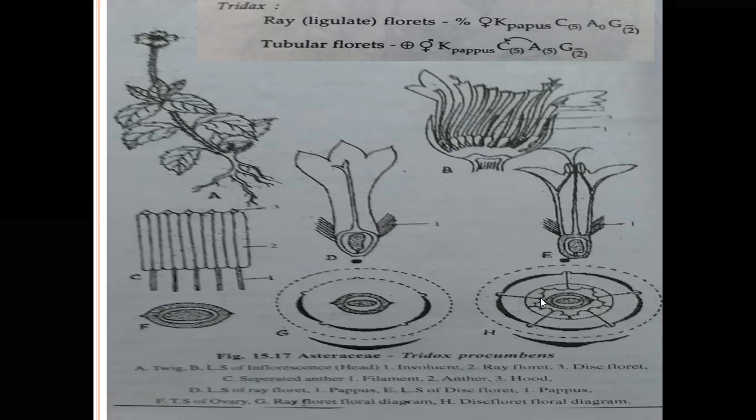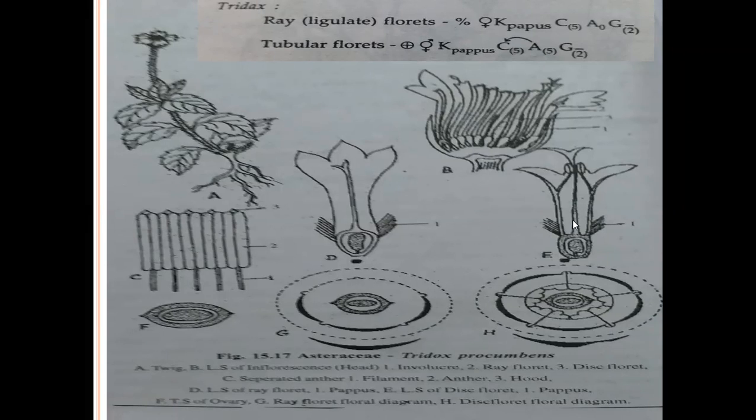Coming to the ovary, or gynoecium. In the ray flower, anthers are absent; it belongs to only the female flower. Coming to the ovary: the ovary is bicarpellary, syncarpous. The ovary is inferior, uniloculate, with basal placentation.